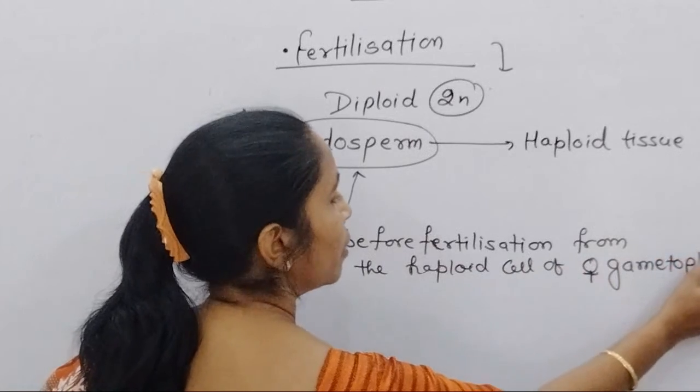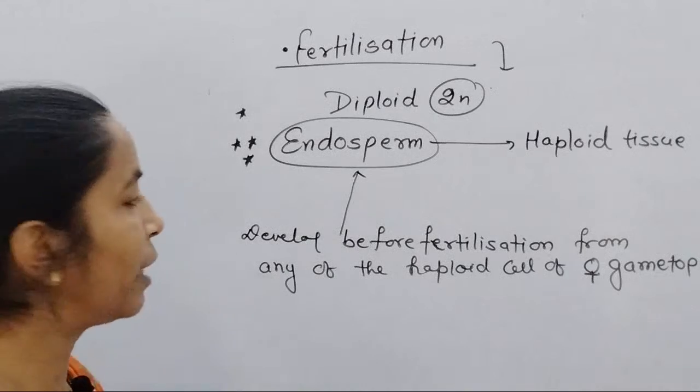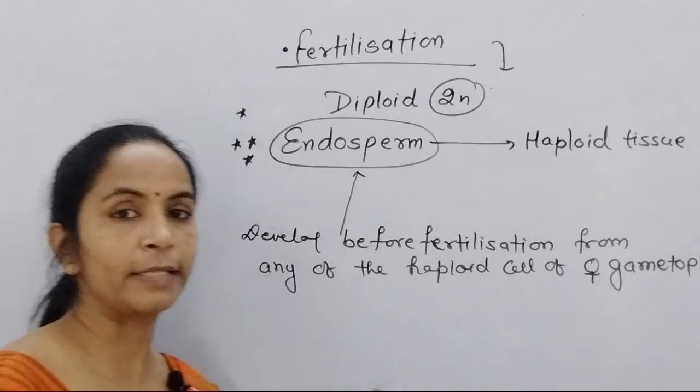Female gametophyte means archegonium. So any one haploid cell of the female gametophyte before fertilization.